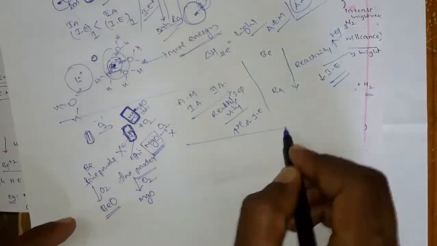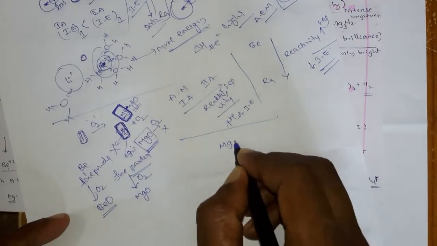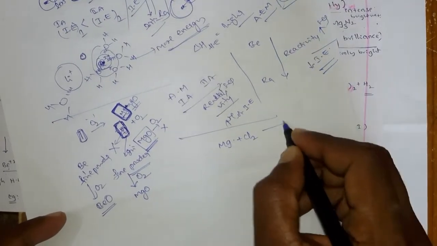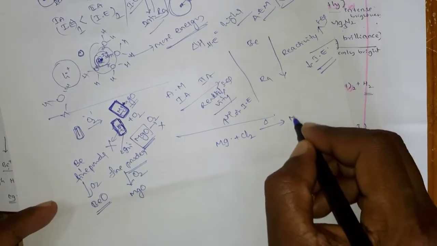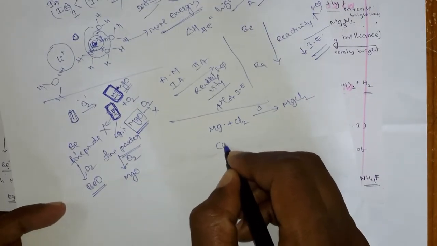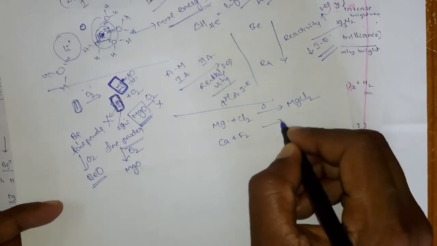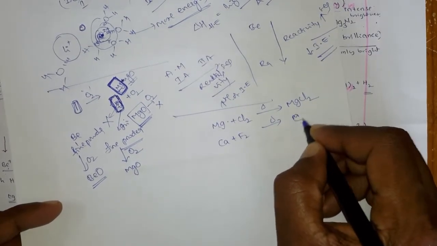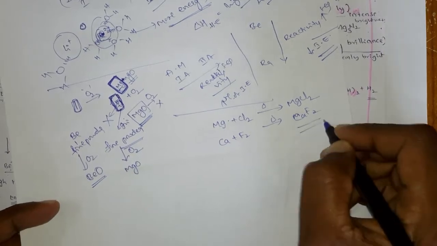Suppose you react magnesium with chlorine at an elevated temperature, it forms magnesium chloride. And calcium with fluorine forms calcium fluoride.